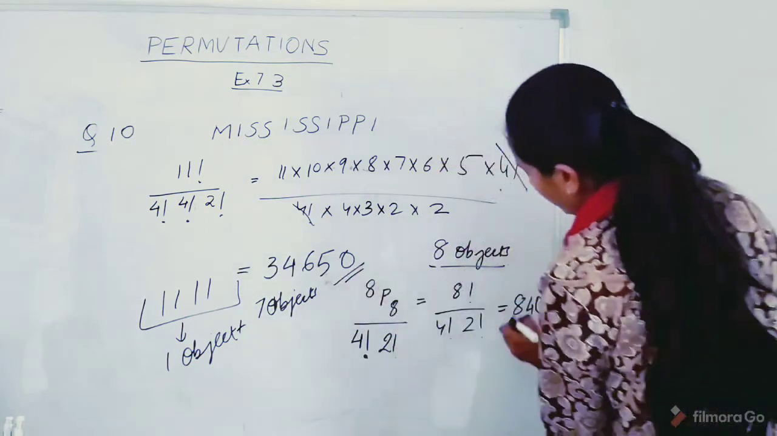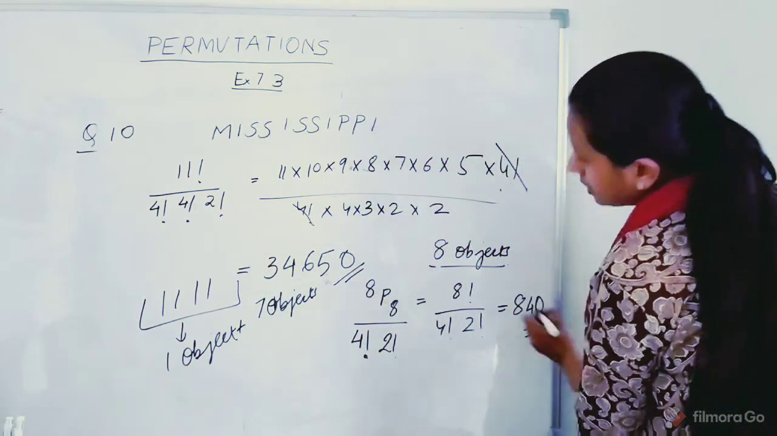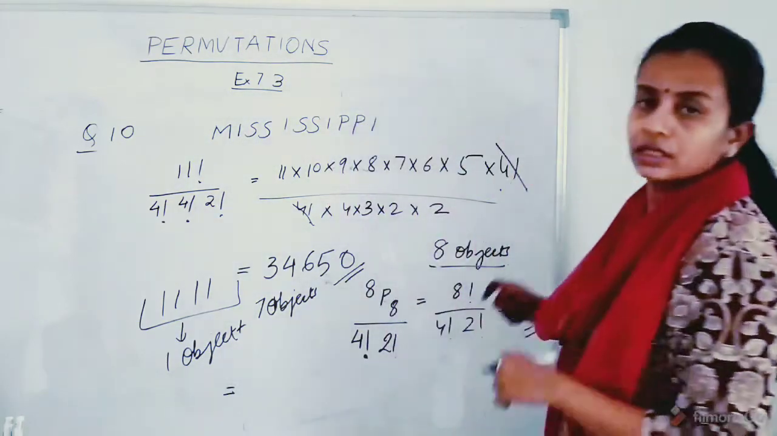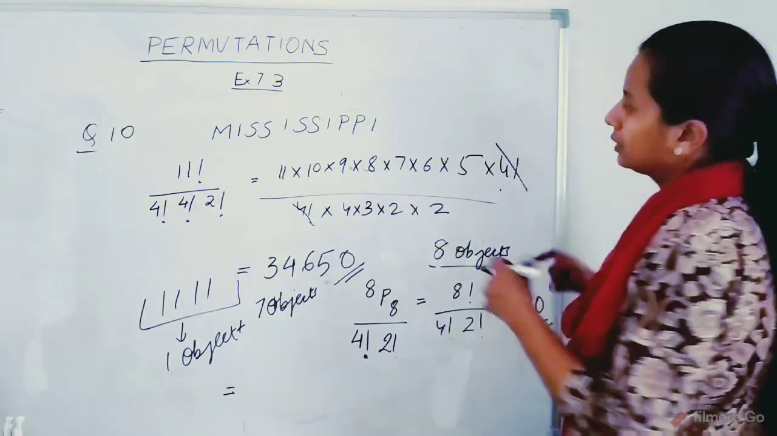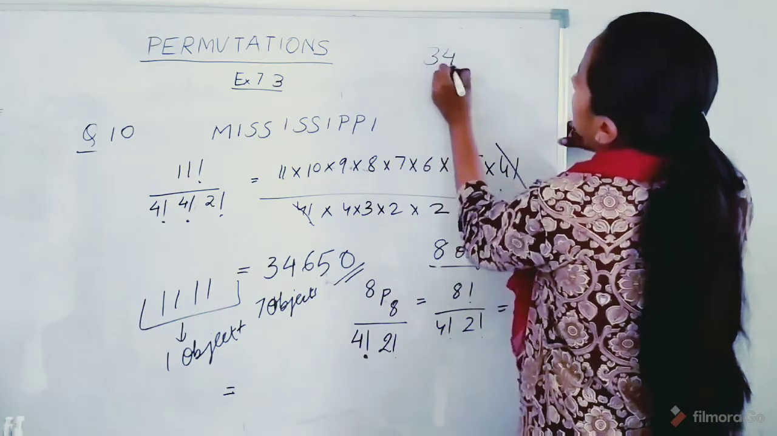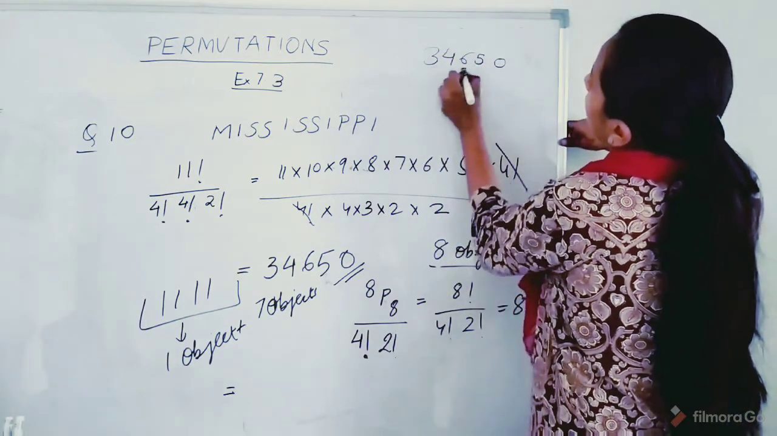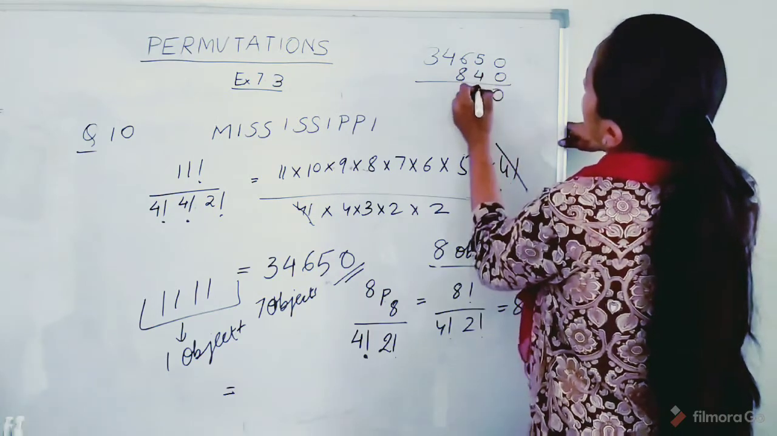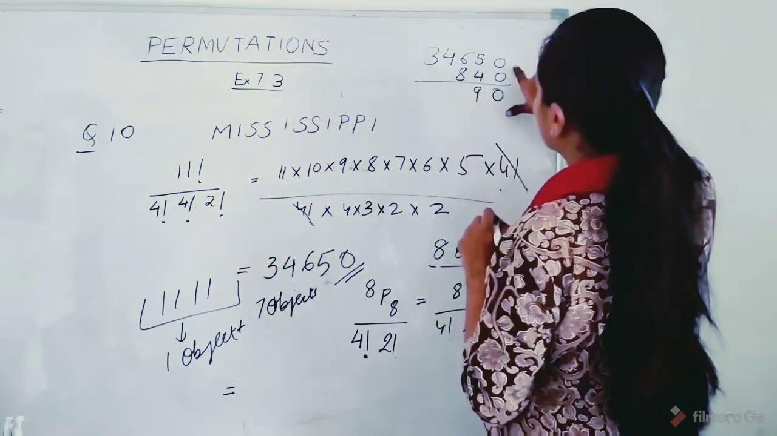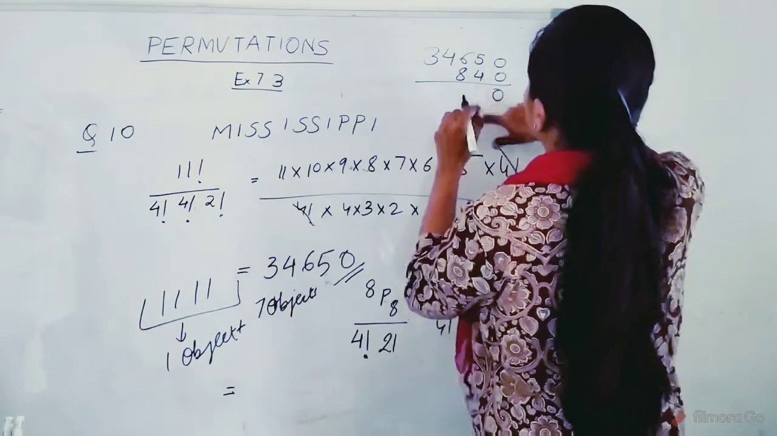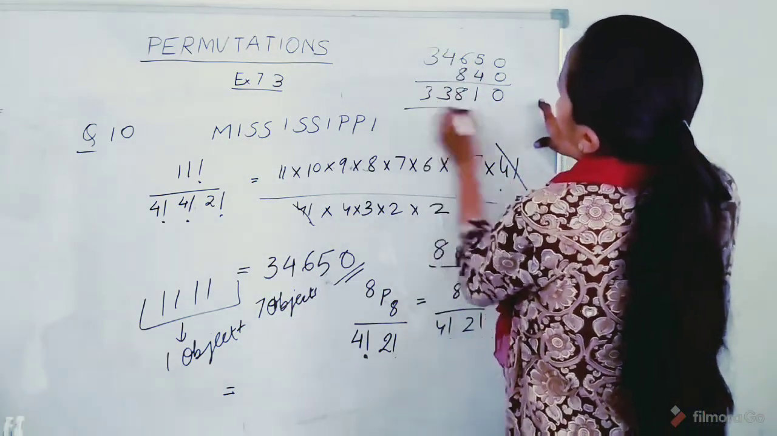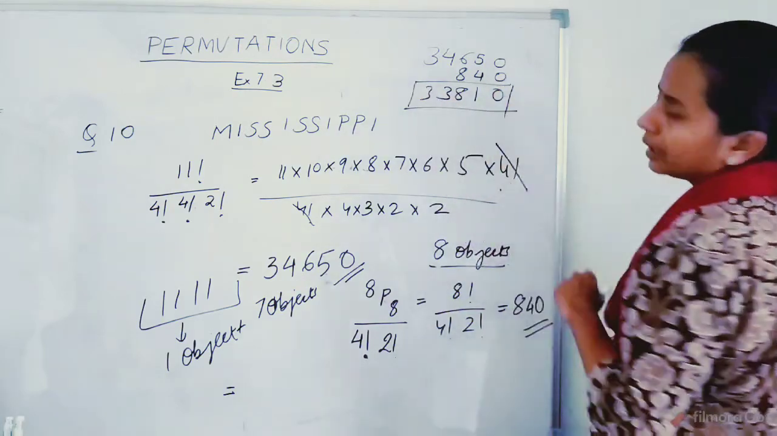Subtracting this from this, we will get the words in which the I's do not appear together. That is 34650 minus 840, which gives us 33810.